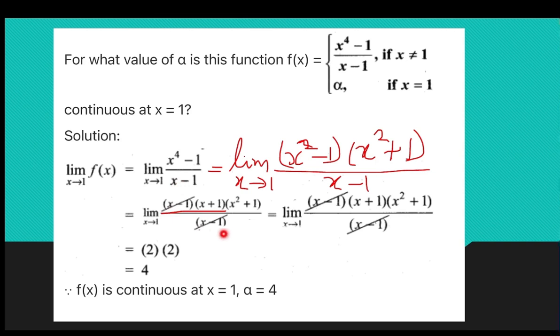We can simplify this. Limit x tends to 1 (x plus 1) into (x square plus 1). Now, we can substitute 1. So, 1 plus 1 is 2 and 1 square plus 1 is also 2. 2 2's are 4. So, when limit x tends to 1, f of x is equal to 4. So, f of x is continuous at x is equal to 1 and the alpha value is 4.